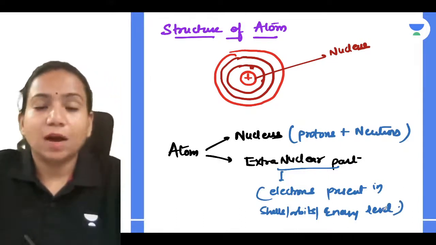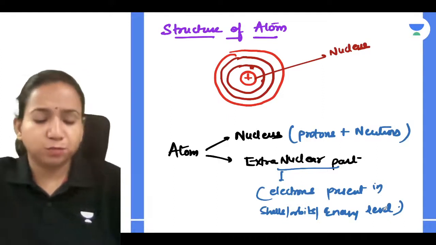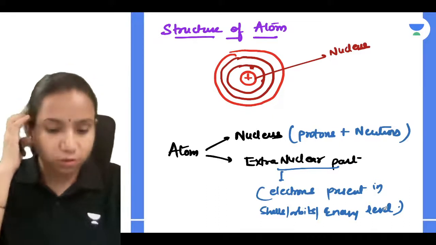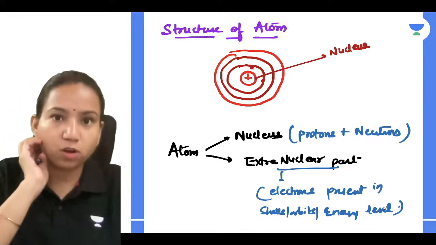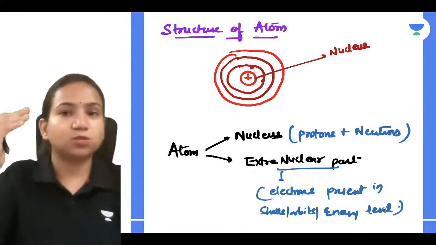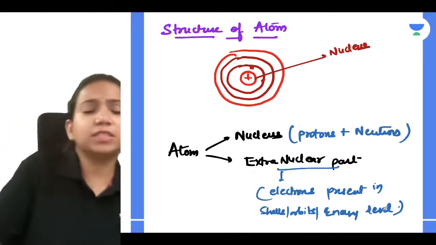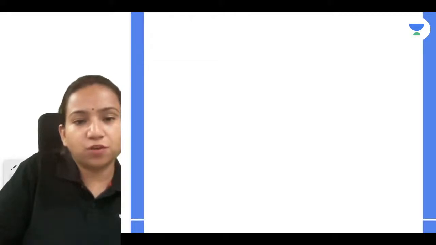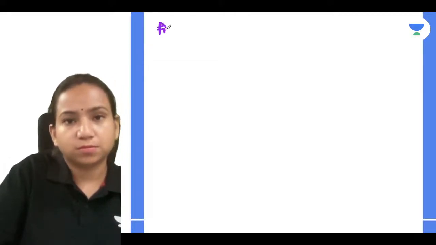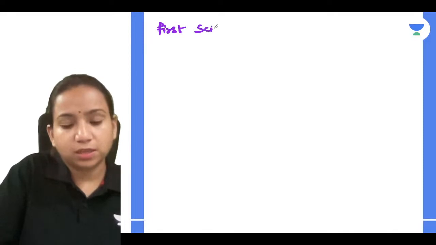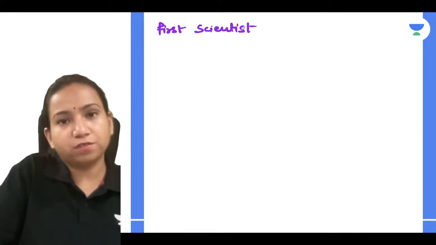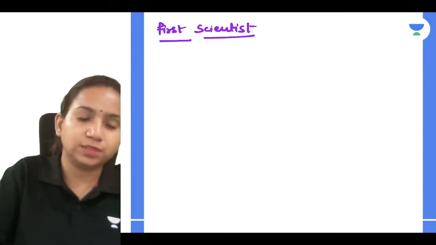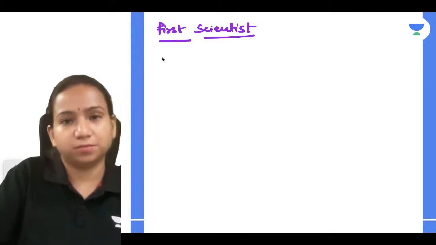Very good. Now, this is the basic information we know, but if I talk about the history of the structure of the atom, guys, it was not always like this. There were many scientists who helped us get to know the structure of the atom. So tell me, who is the first scientist who ever gave a theory regarding the structure of the atom? So the first scientist was Dalton.